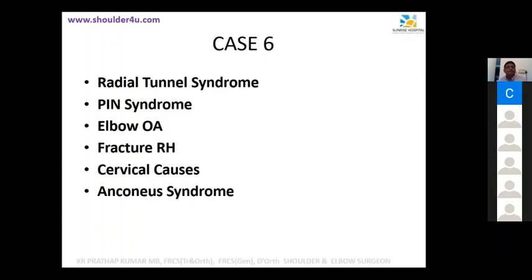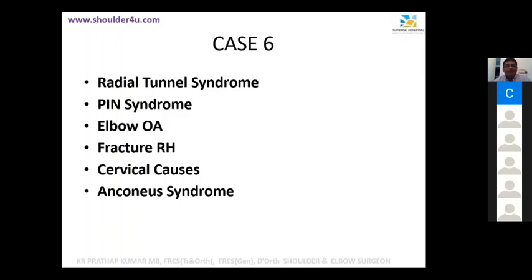The radial nerve passes through the ligament of Struthers. No, we are completely deranged. The radial nerve is going through the radial tunnel. The radial tunnel is on the radial side, the anterolateral aspect. It's just anterior to the radiocapitellar joint. The floor is the radiocapitellar joint capsule.